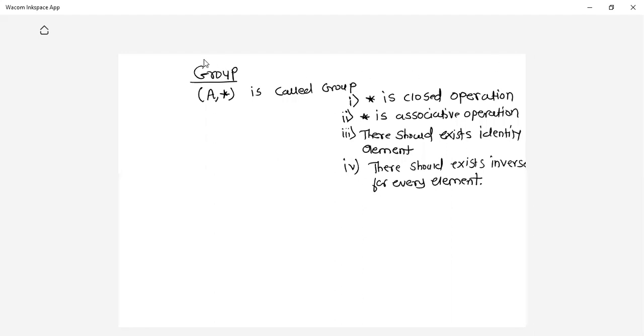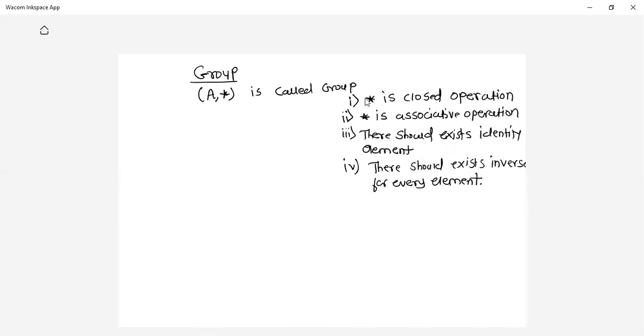So the next definition is group. Suppose I have an algebraic system (A, *), where A is the set and star is any binary operation defined on this set A. So this (A, *) I can call a group if it satisfies 4 conditions.